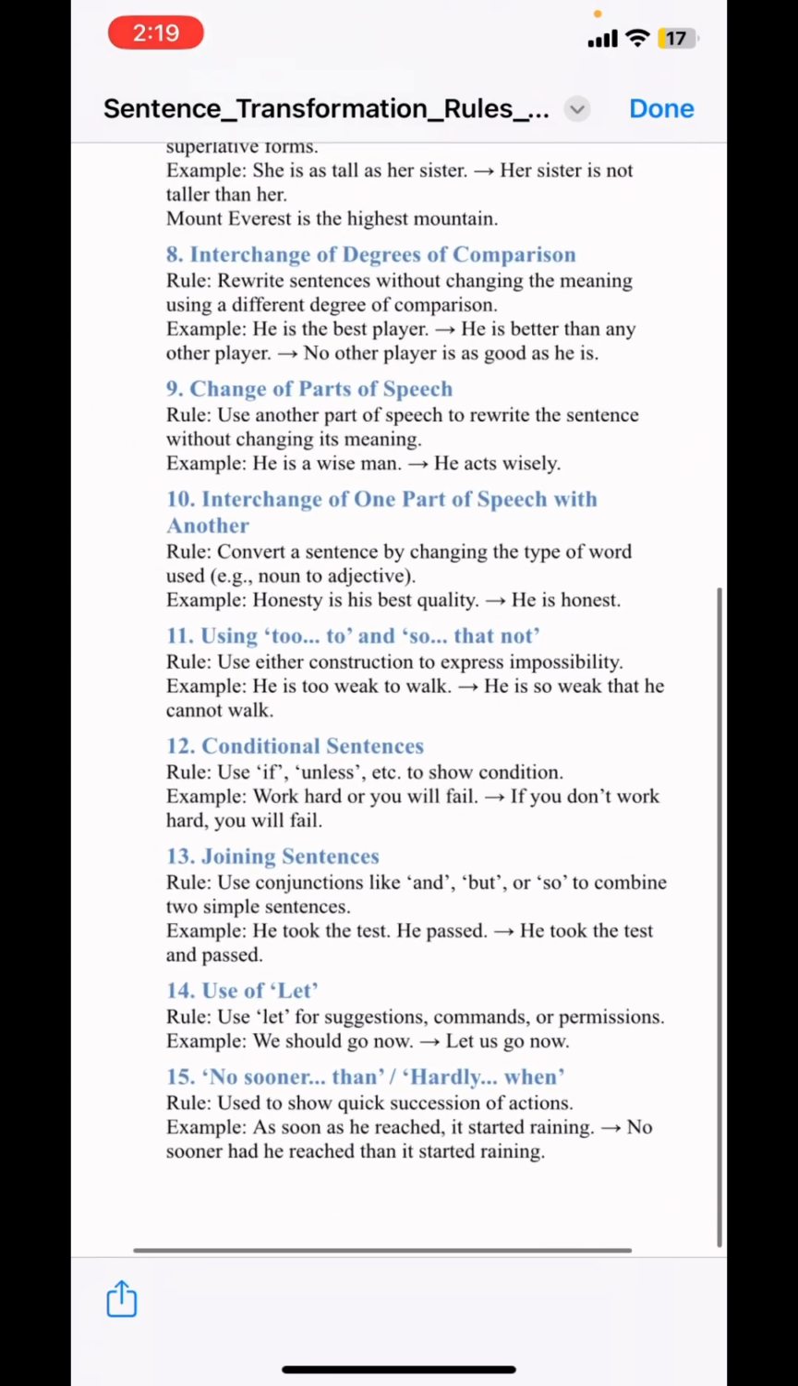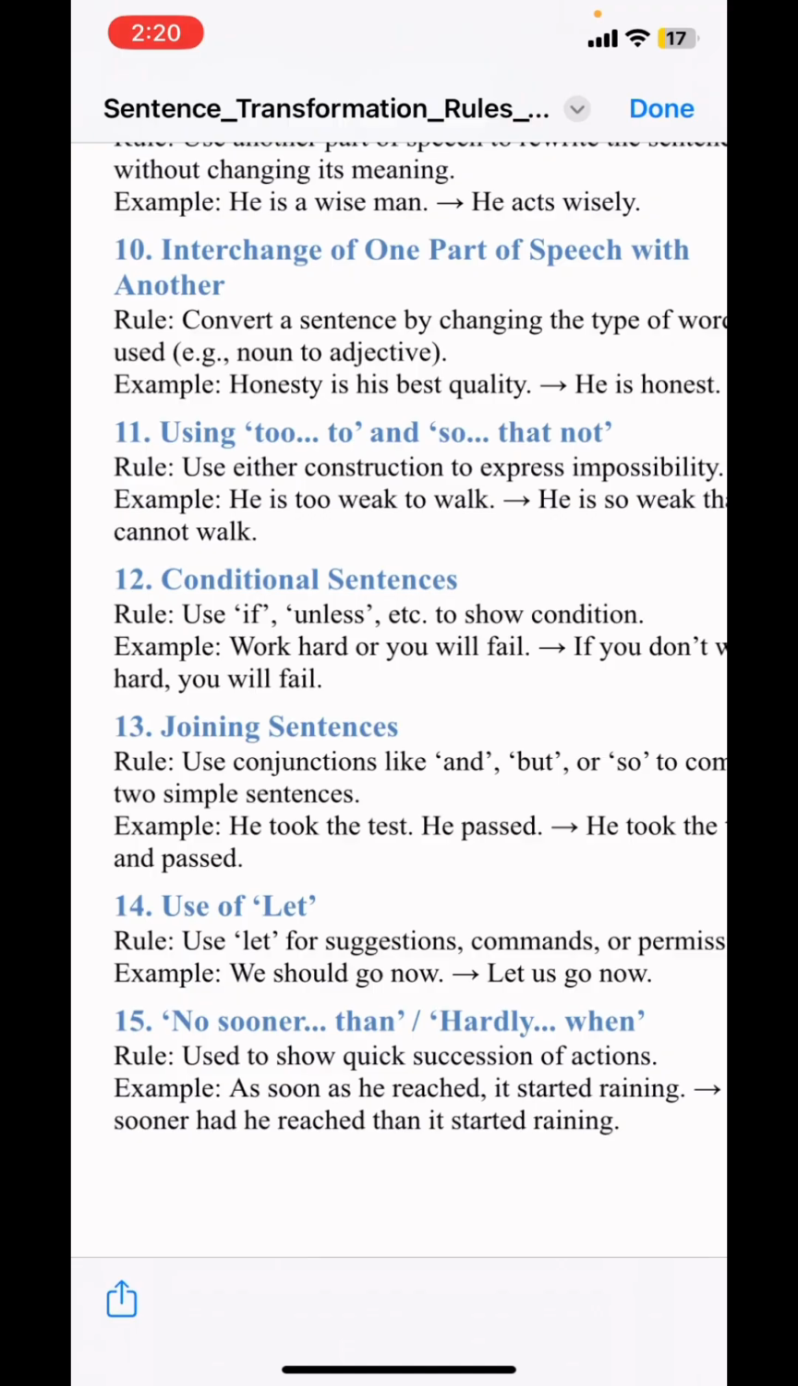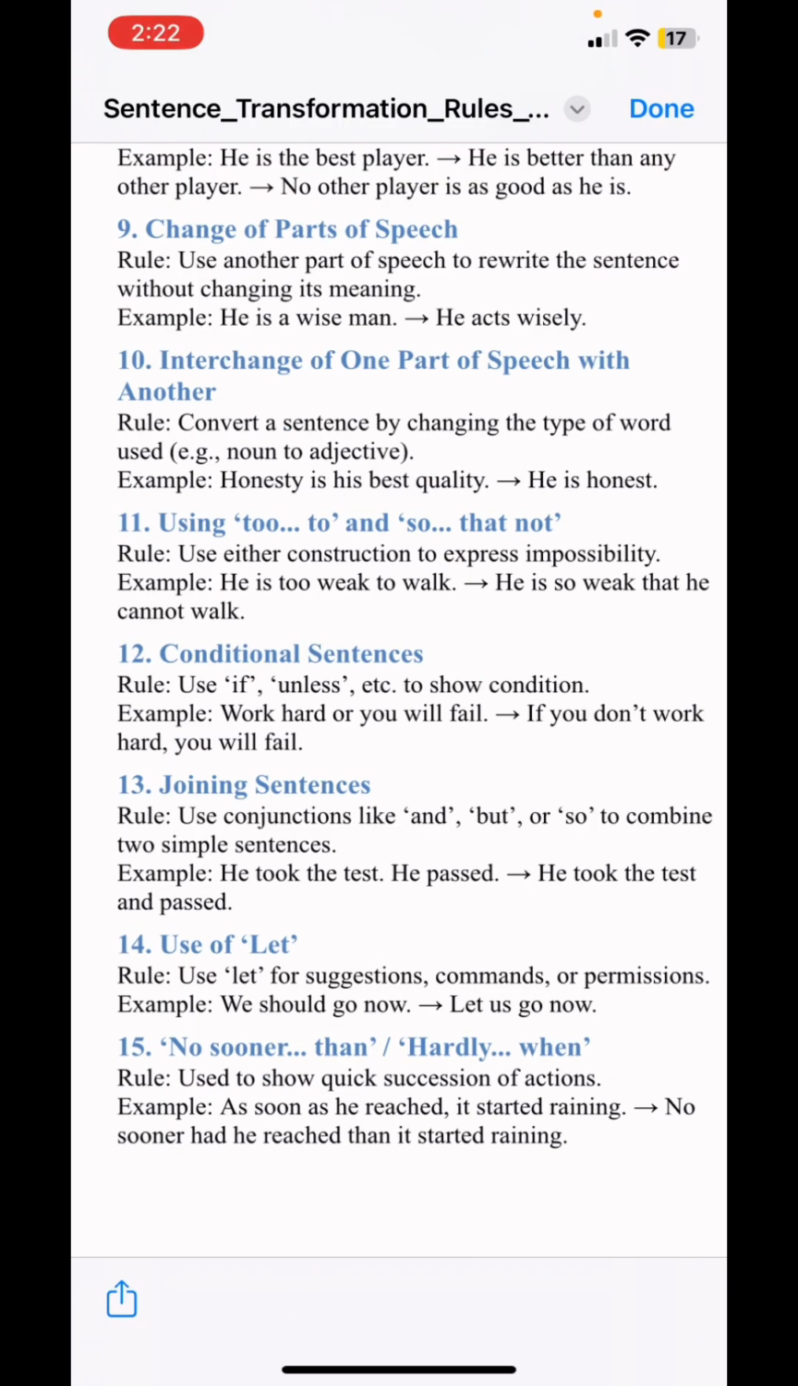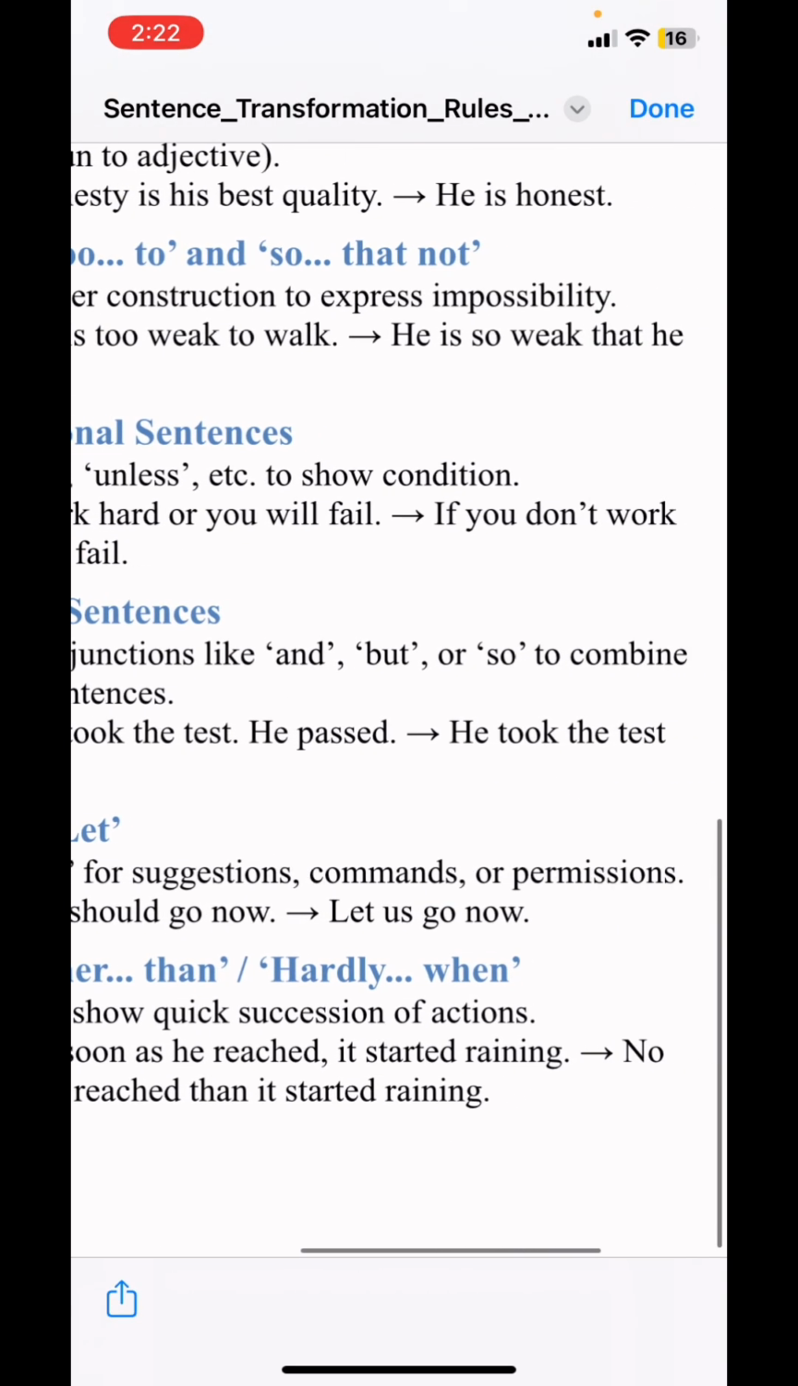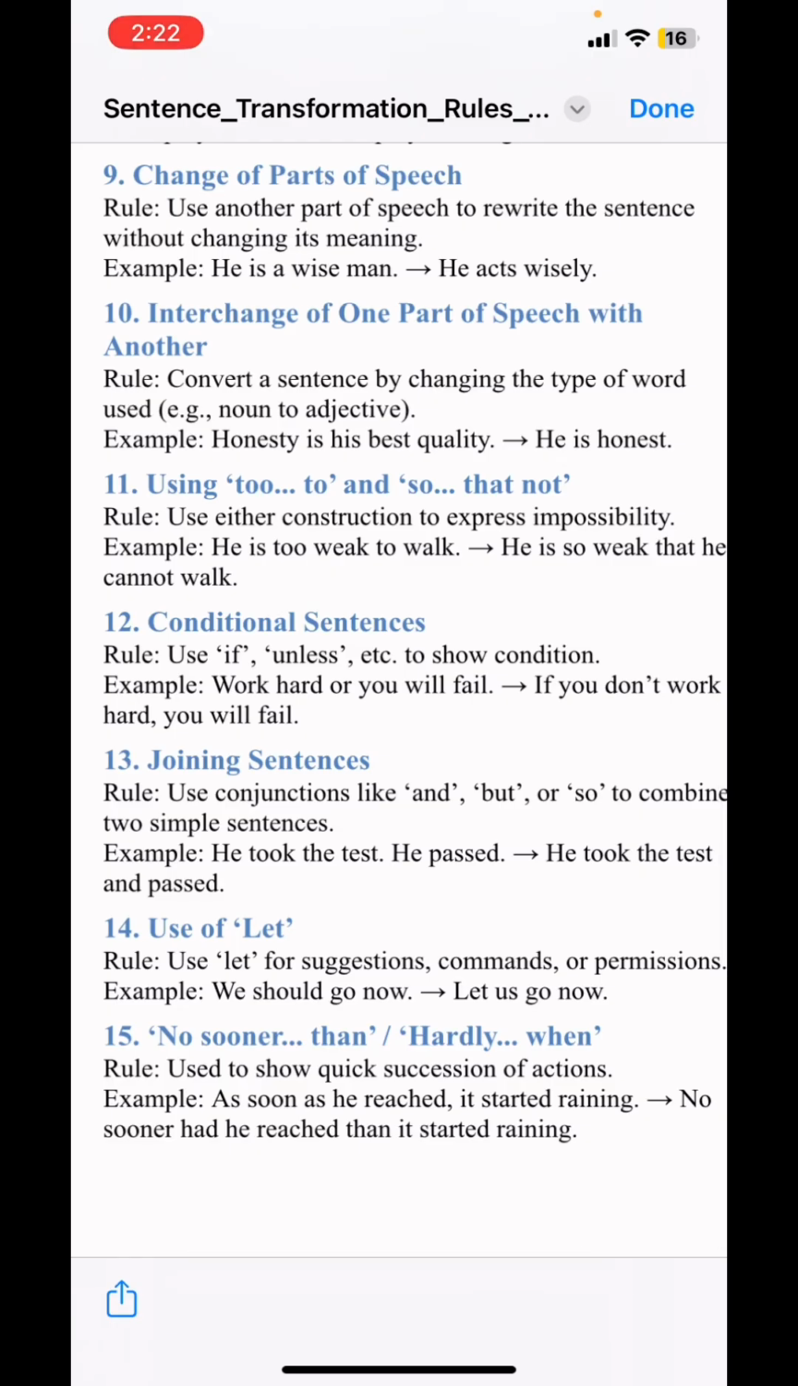And the 15th rule is no sooner ... than / hardly ... when. The rule is used to show quick succession of actions. Example: as soon as he reached, it started raining. If we convert this sentence to another one, it becomes: no sooner had he reached than it started raining.